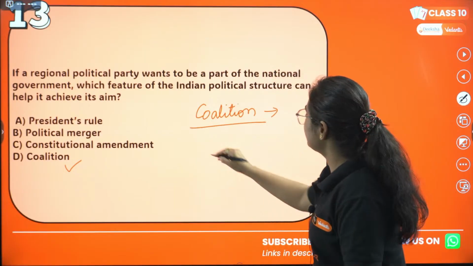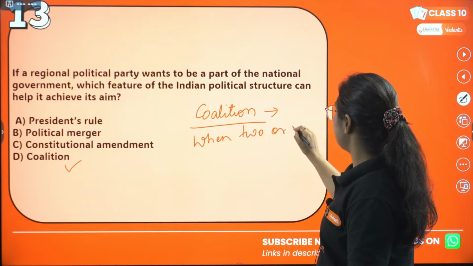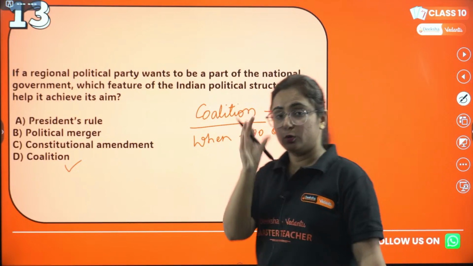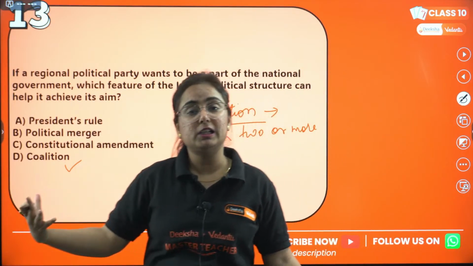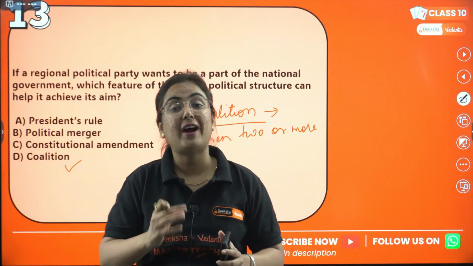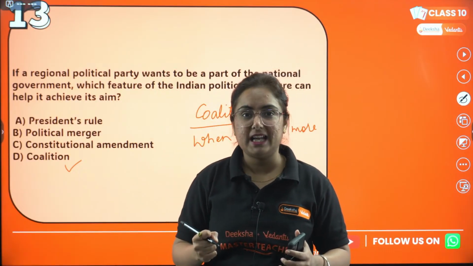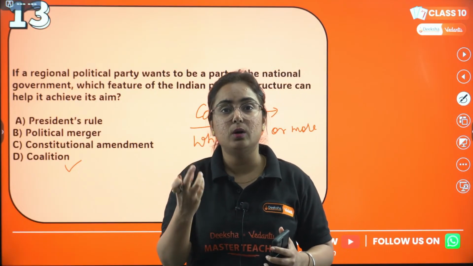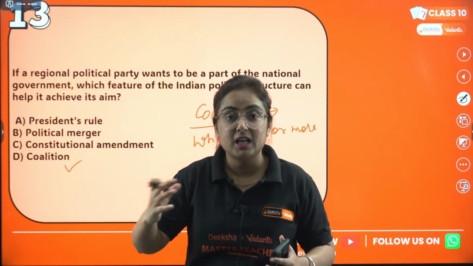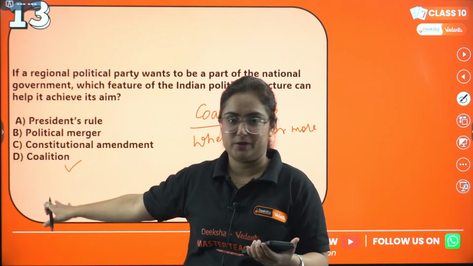Coalition government is a government formed when two or more political parties come together to contest the election, and then form the government. Have you heard the Hindi word Gathbandhan for the same? Gathbandhan ki sarkar. Basically, coalition government.